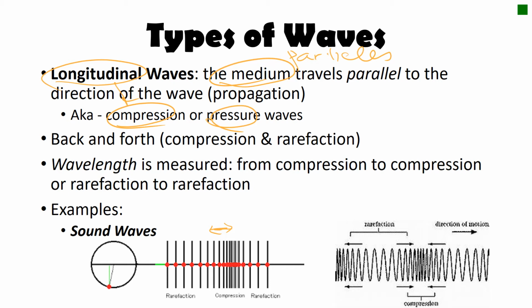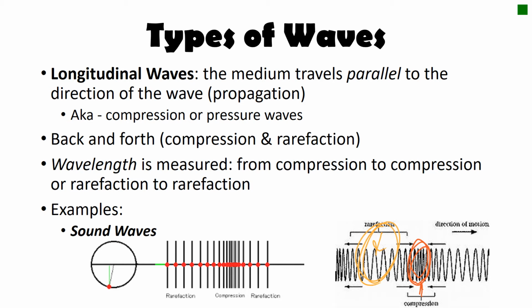How do you measure the wavelength? Because we already talked about how to measure the wavelength of a transverse wave. Remember, transverse waves look like this. But how do you measure one when it looks like this? So what you do is base it off of what we call a compression and a rarefaction. A rarefaction is where it's most extended. The compression is very easy. If you think of the word compress, you're squishing it, and that's exactly where your compression point is, where it's most squished.